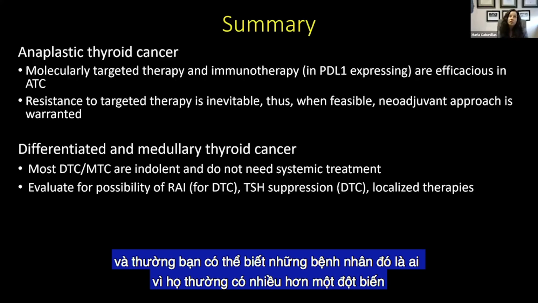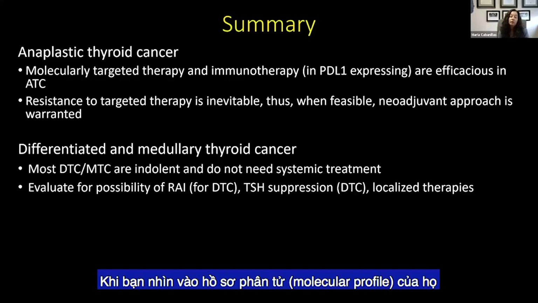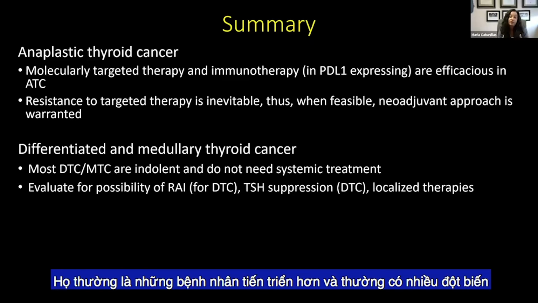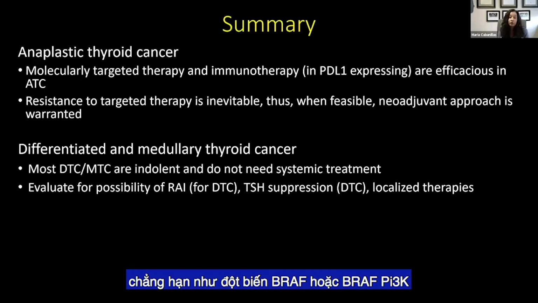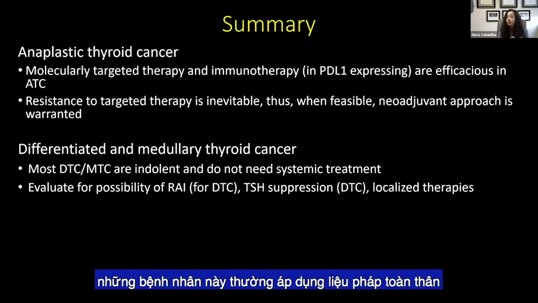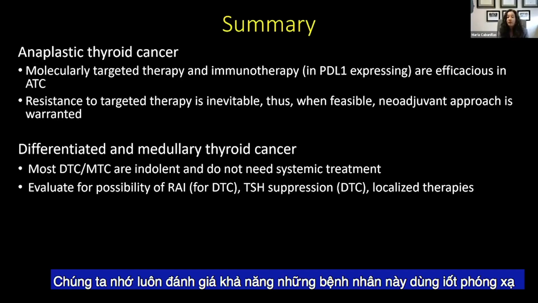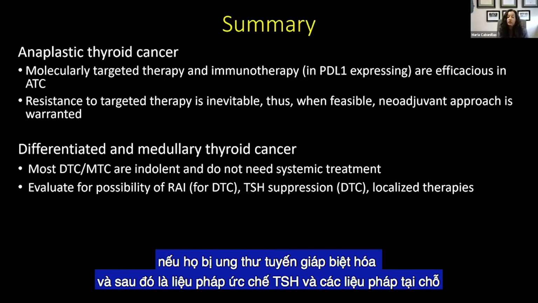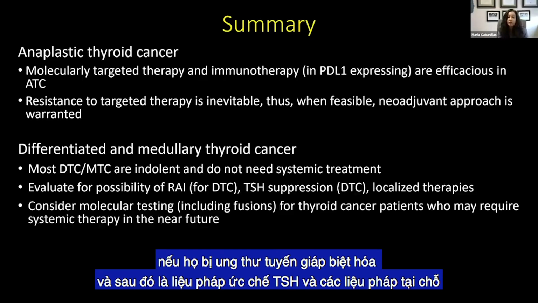And usually you can tell who those patients are going to be because they have more than one mutation. When you look at their molecular profile, the more aggressive patients usually have multiple mutations, like BRAF TERT or BRAF PI3 kinase. Those patients usually do end up on systemic therapy. Remember to always evaluate for the possibility of giving these patients radioactive iodine if they have differentiated thyroid cancer, and then TSH suppression and localized therapies.